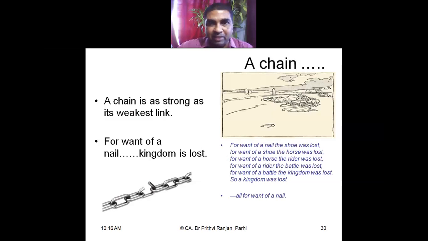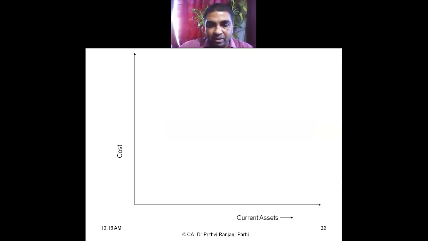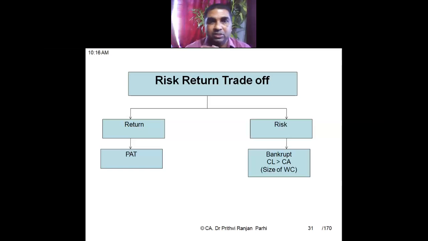How working capital is related to a chain, and the strength of the chain depends on its weakest link. That concept also we have discussed. And we had also discussed the risk and return trade-off of working capital.